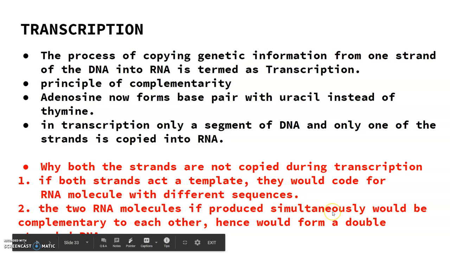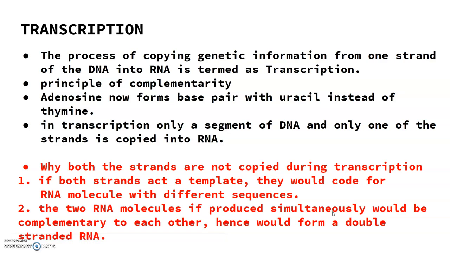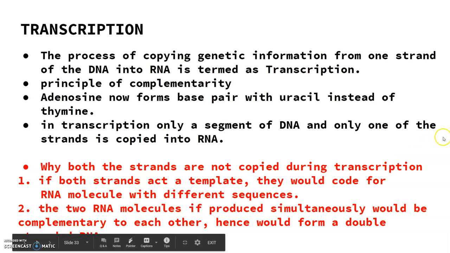And the second point is that if the two RNA molecules are produced simultaneously and are complementary to each other, they would form a double stranded RNA. And this would prevent the RNA from being translated into proteins, and the process of transcription would become a failure. It will become a futile one. It will not be of any use.